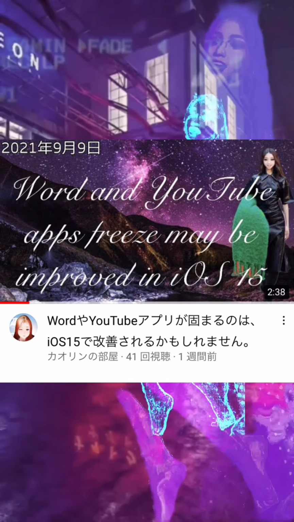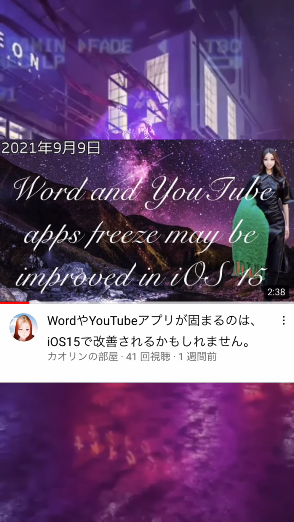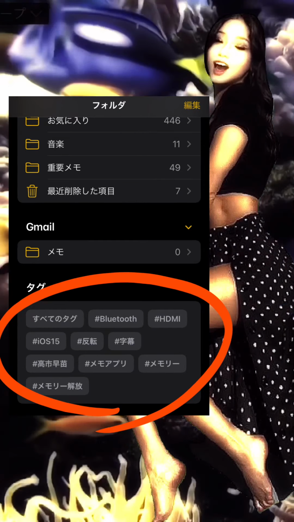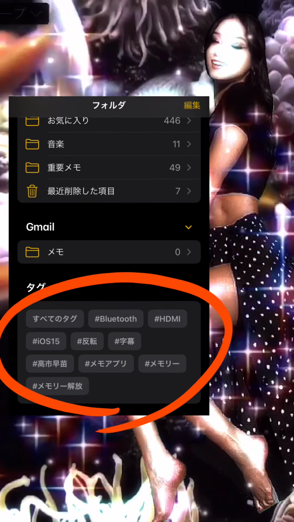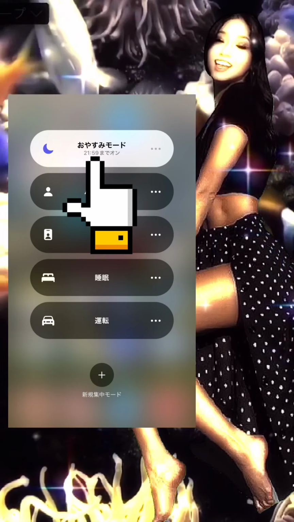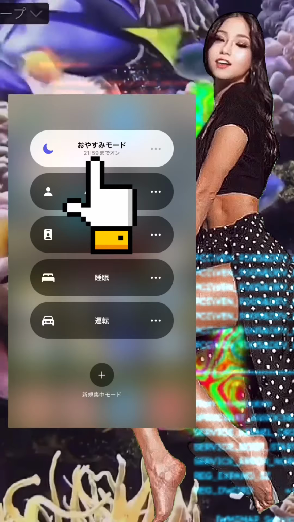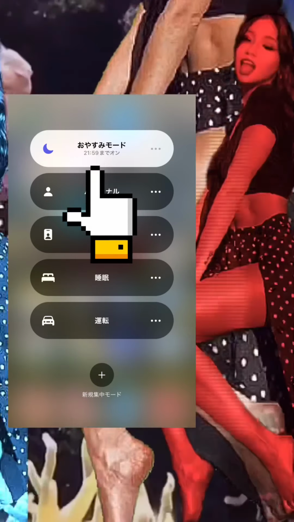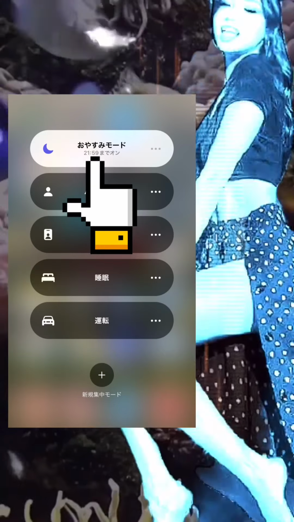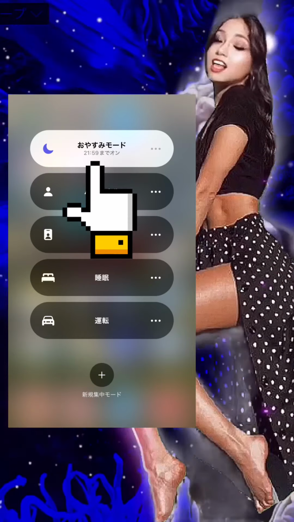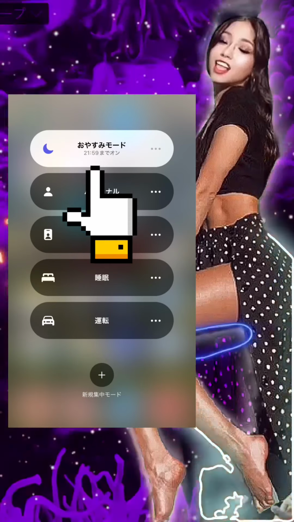Another great feature of iOS 15 is number 4. You can now search the Memo app quickly using hashtags. This is also very convenient. Number 5. You can now manage notifications. Until now, this annoying notification has often appeared from the top to the bottom of the screen. It is now possible to prevent this from appearing. This is also really convenient. There are still great features, but I may not use them much.